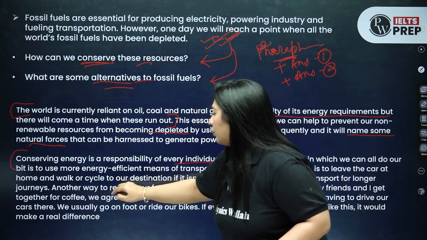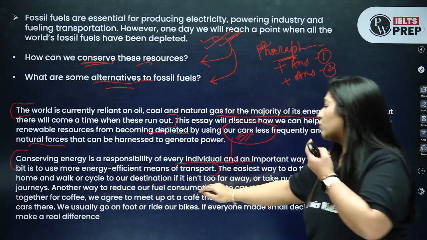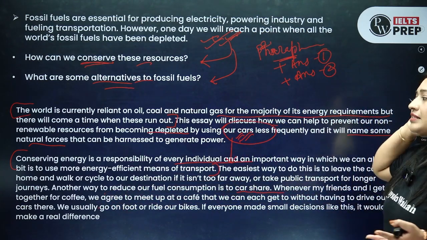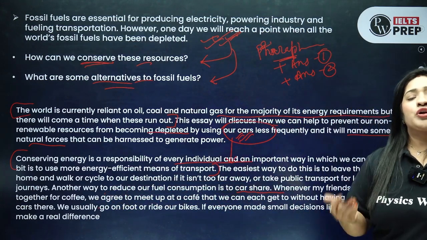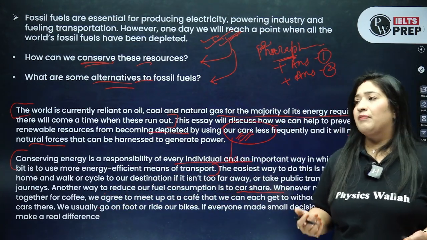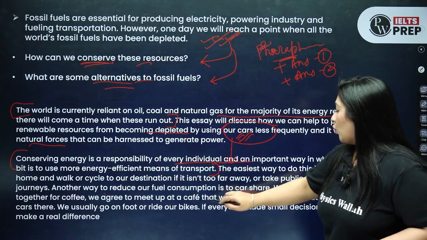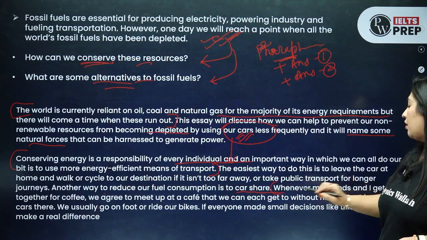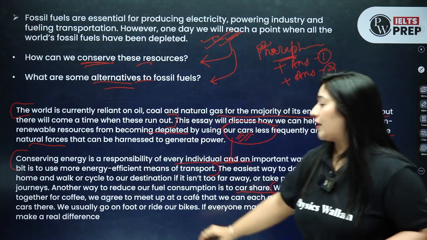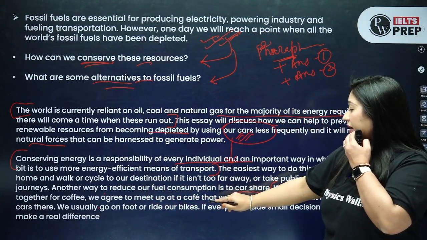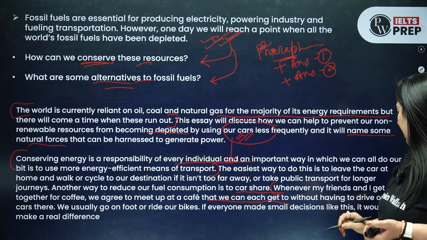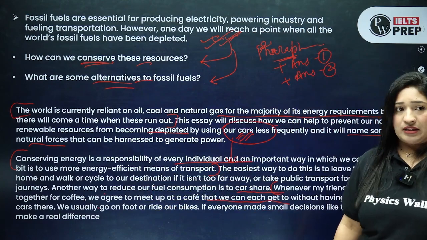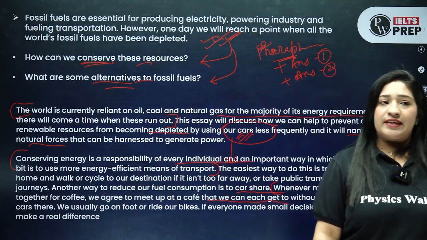For example, another way, we are explaining that only, another way to reduce our fossil consumption is to car share. Right, so they have given so many ideas that we can conserve by walking, by not using our cars unnecessarily, by using public transportation, and also we can use car share. Now here, giving an example, whenever my friend and I get together for a coffee, we agree to meet up at a cafe that we can each get to without having to drive cars there, and we usually go on foot or ride our bikes. So this is how I have given the example.